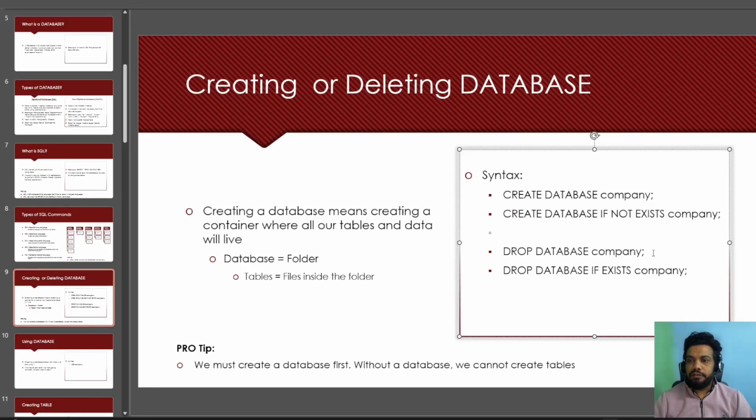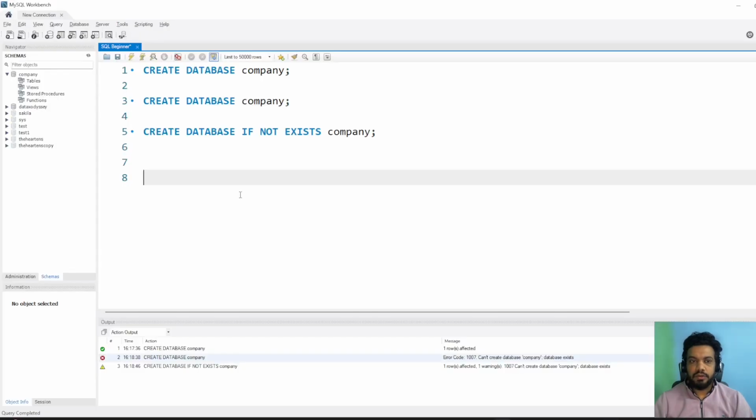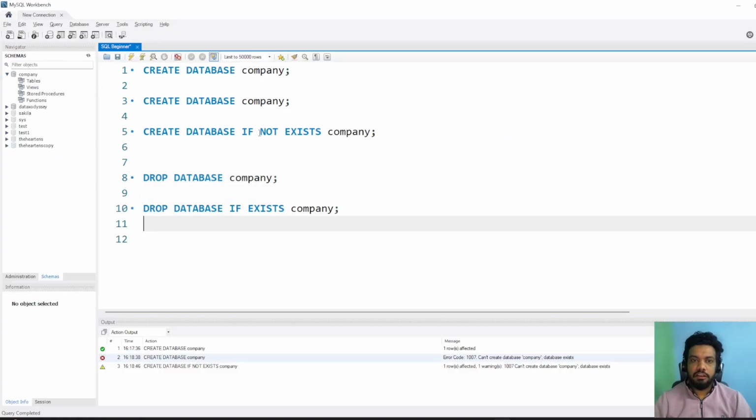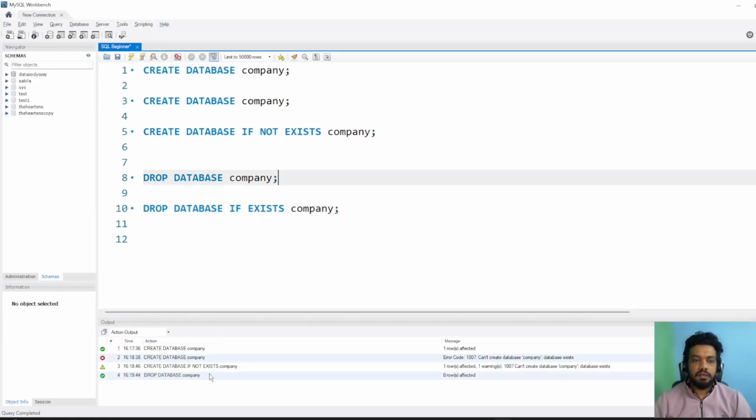Now if I need to drop this database, what is the command? I can use this command, DROP DATABASE company. And again, there is another command. Earlier we looked at IF NOT EXISTS, and again IF EXISTS is there as well. First let me delete the database. You can see the database has been deleted.